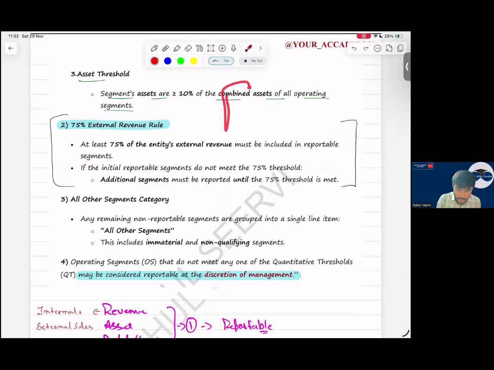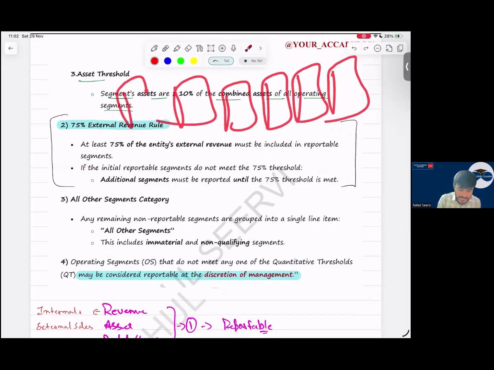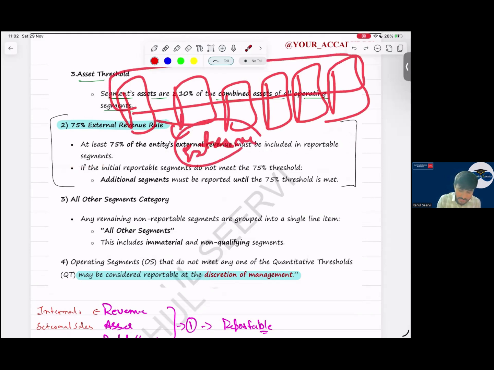Now you have already reported. Let's take you have reported 6 segments. You have reported how many segments? 6 segments. Now these 6 segments will report what? External revenue or not. Now check whether the external revenue is 75 percentage of the total external revenue.